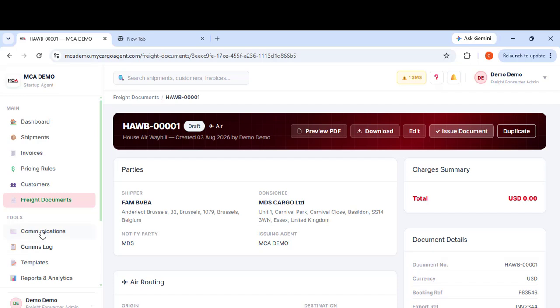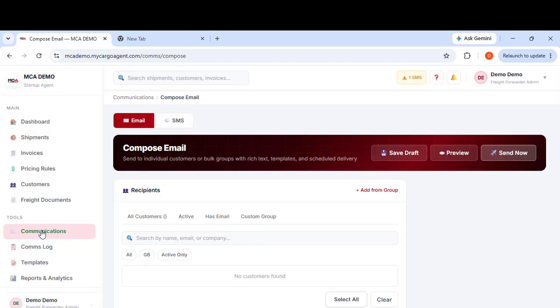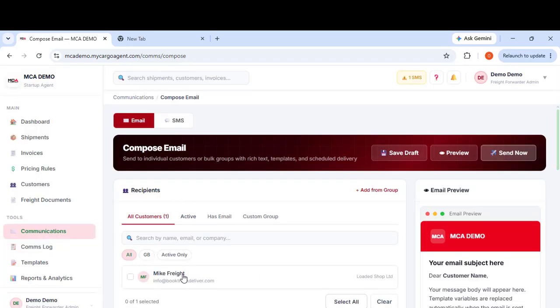Okay. Communication. Your communication is where you can drop mass email or mass text messages to customers.